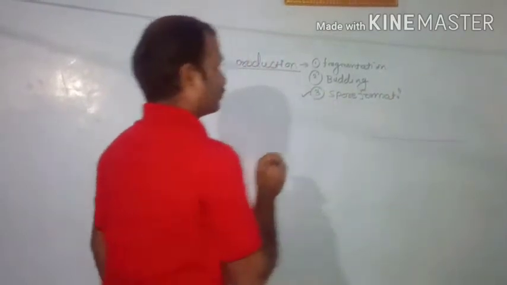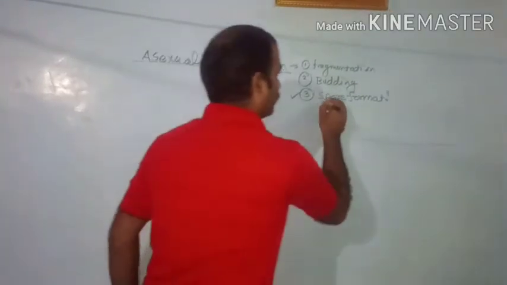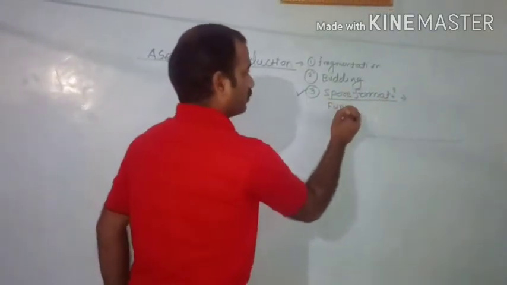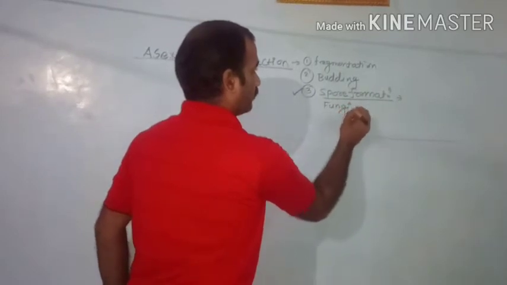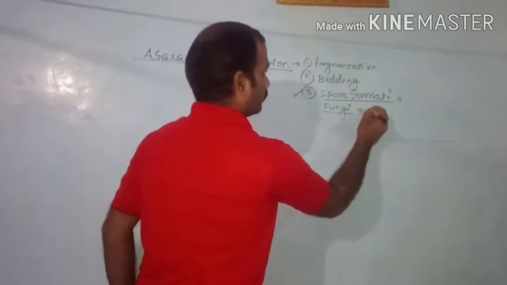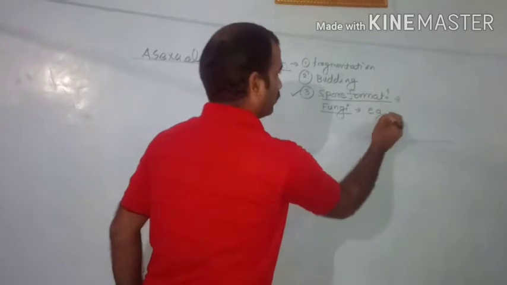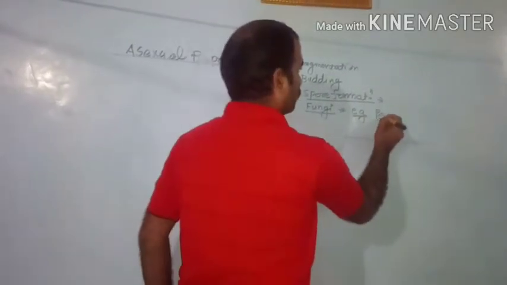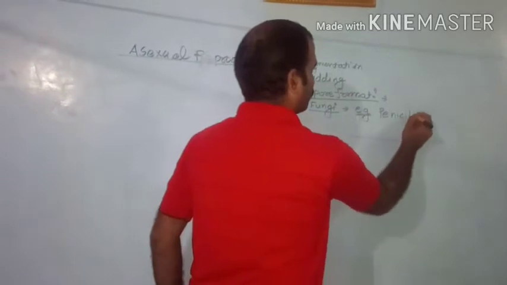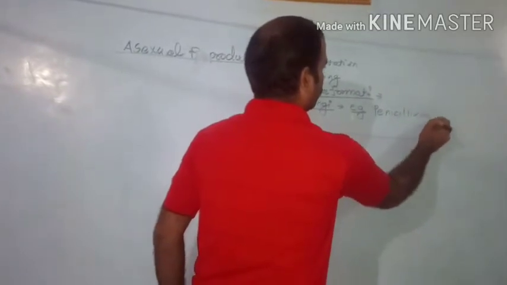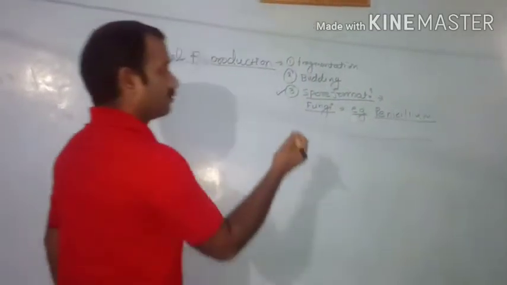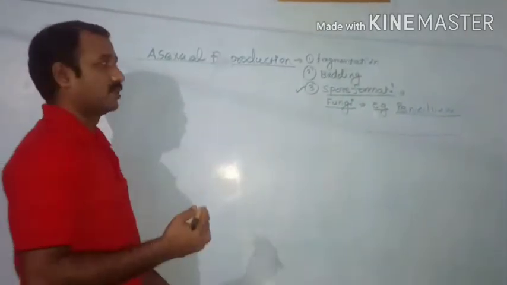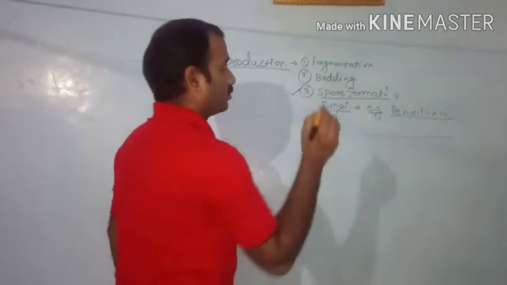Spore formation is mostly found in the fungi variety. Example, Penicillium. Penicillium is a fungus which reproduces asexually with the help of the formation of spores.